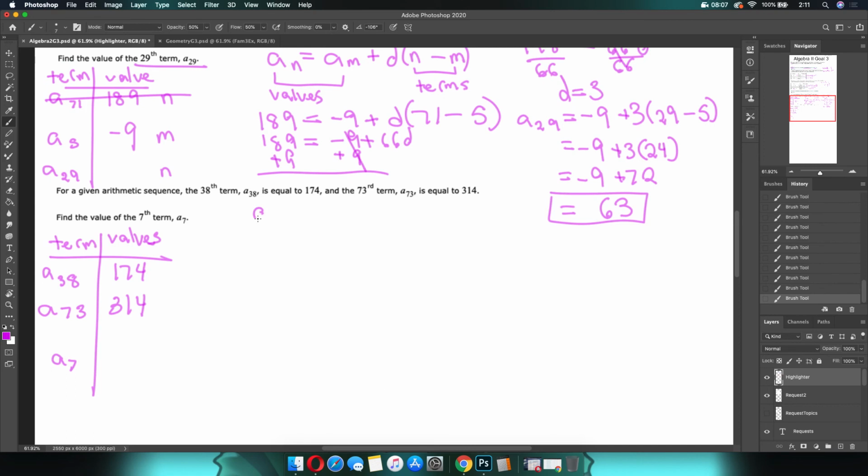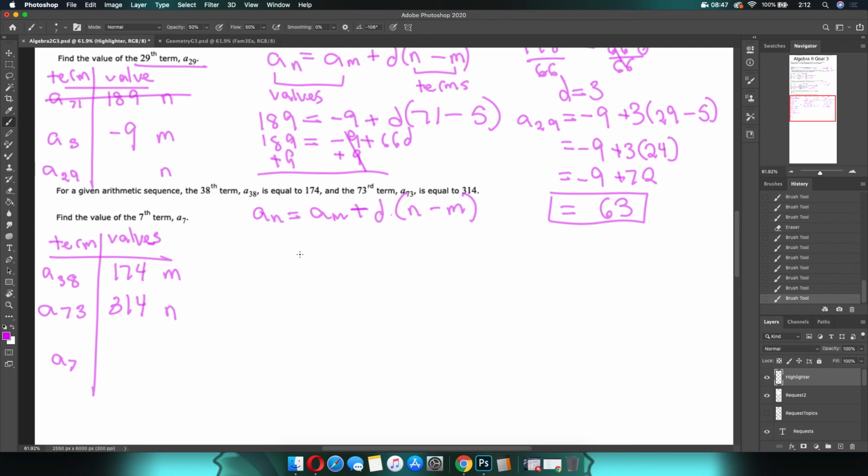So we have a sub n equals a sub m plus d parentheses n minus m. There we go. Okay, so values. So value of n. Oh, I haven't picked which is which. Eeny, meeny, miny, mo. Let's make that my n and that my m. It legitimately does not matter. That's why I'm saying eeny, meeny, miny, mo. It doesn't matter which is which. As a mathematician, I tend to make my bigger term my n, but because it doesn't matter, you're going to get the same number either way. You can do whatever you want.